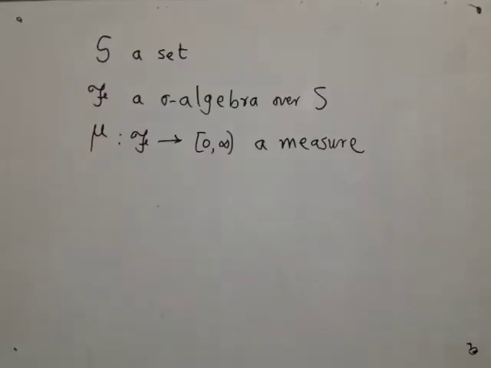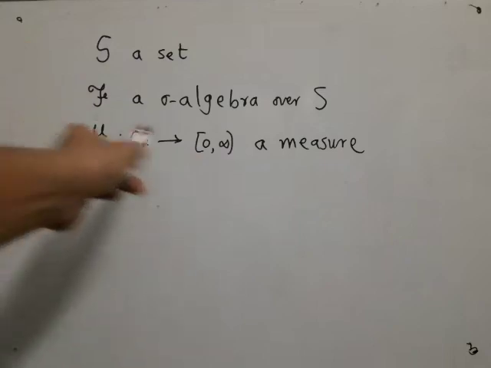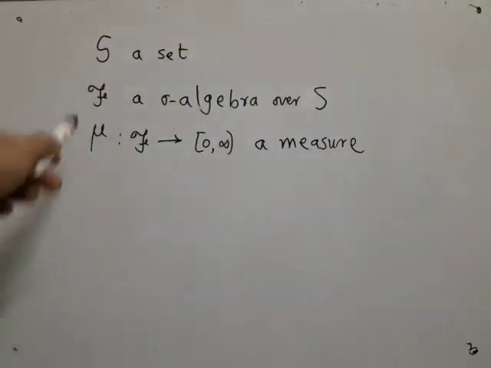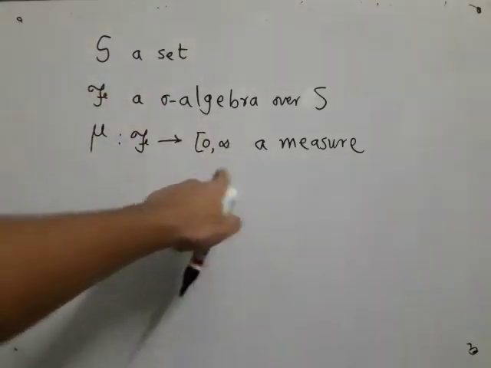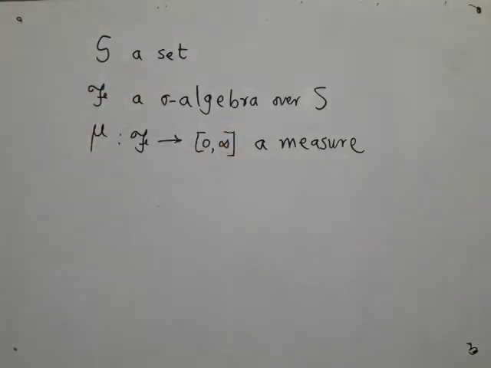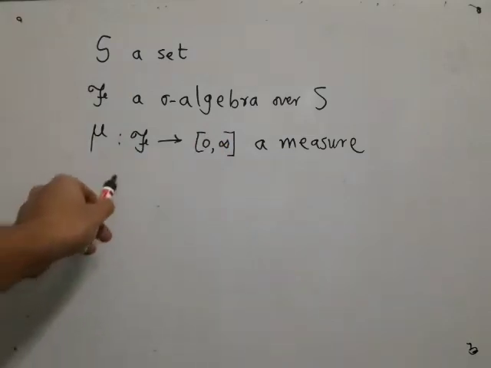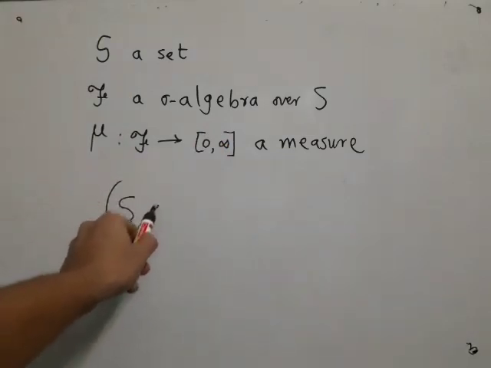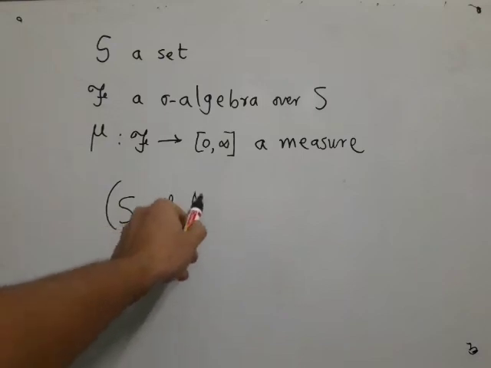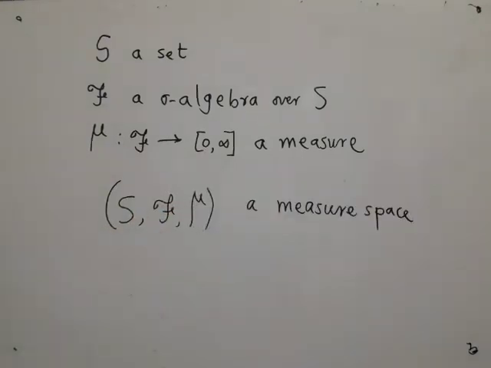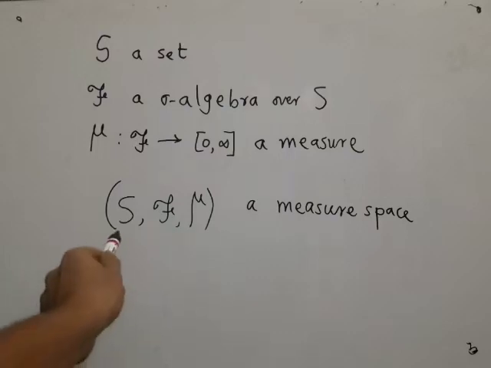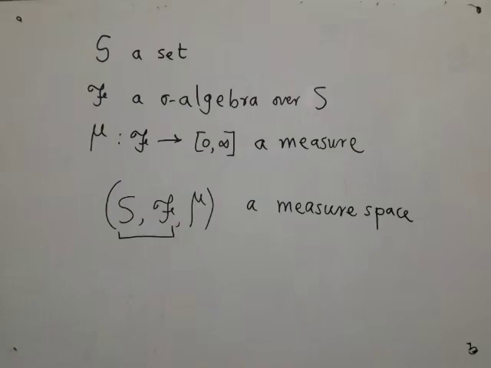In the last video, we saw that we start with a set, then we take a sigma algebra script F over S, and mu is a function from script F to [0, infinity], infinity included, which is a measure. Now this triple, always written in this order, S, script F, mu, is called a measure space. But if we consider only these two things, this pair is called a measurable space.